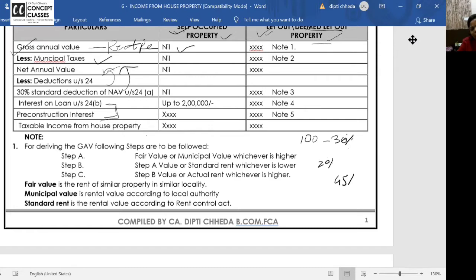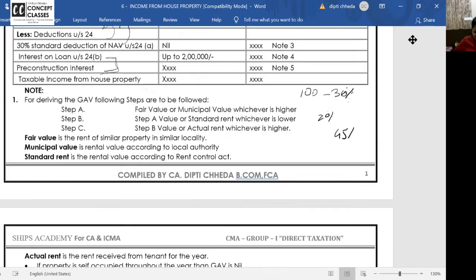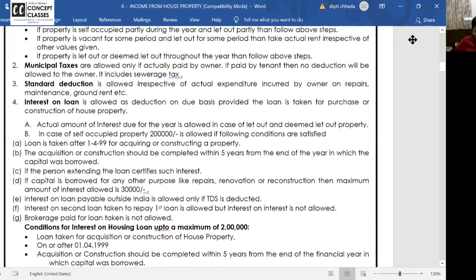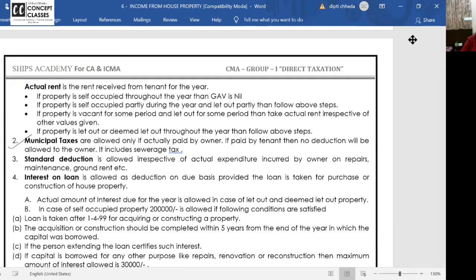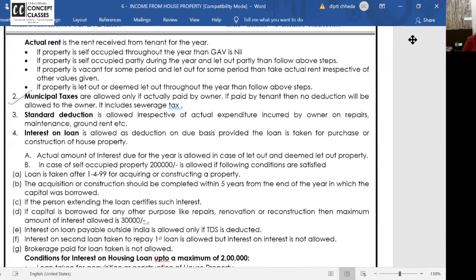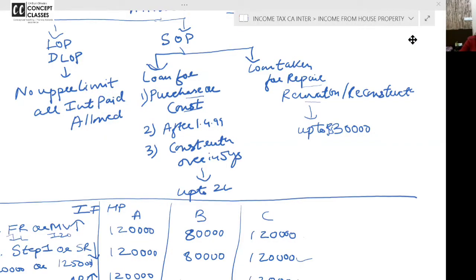Okay, tell me overall how many deductions are given in house property income? Municipal tax, standard deduction, interest on loan. Anyone is having doubt? Otherwise, I am going to interest on loan. This I have already covered. Those that missed the first class, they should revise all this: municipal tax, on payment by owner, standard deduction. Interest on loan, I have already given you one flow chart. I want to go to that and I want to explain from there.